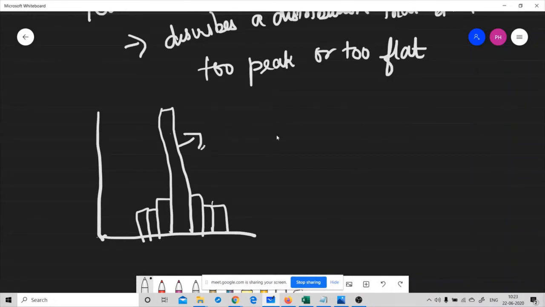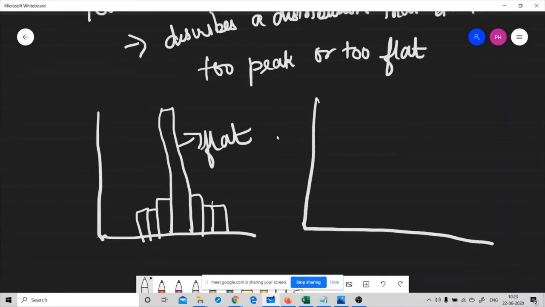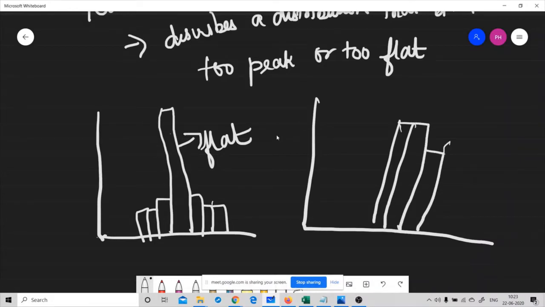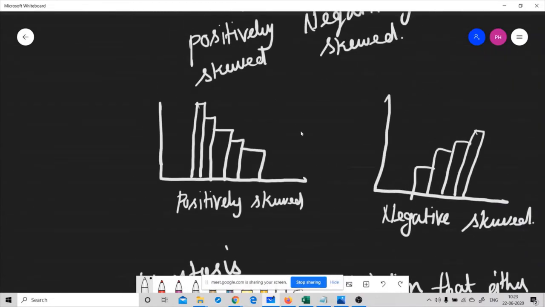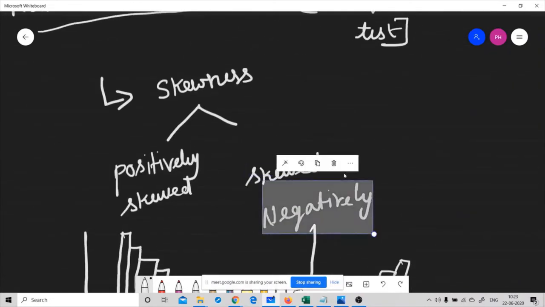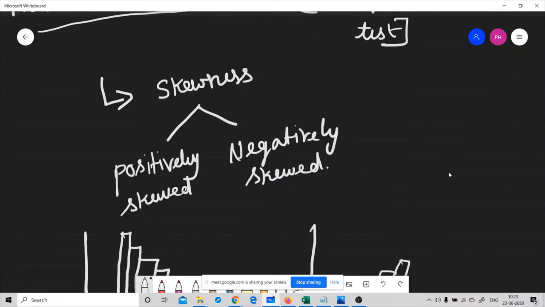It represents flat kurtosis. If our data is distributed like this, then we can say it is peaked. Whenever your data follows these types of distribution, you should use a non-parametric test for making inferences on your data.